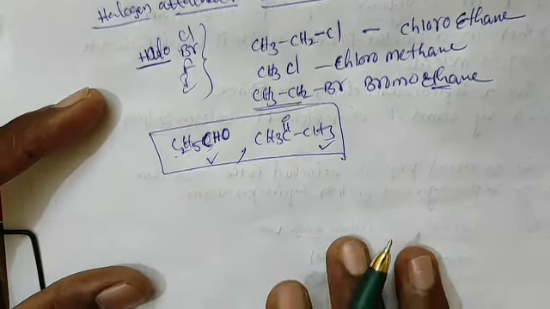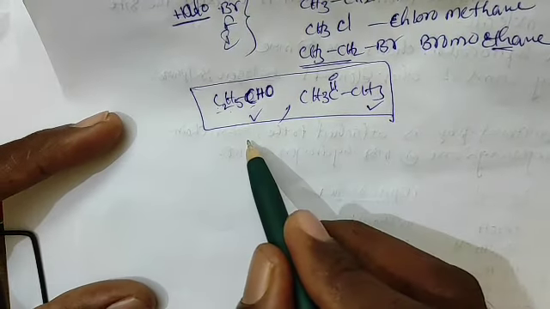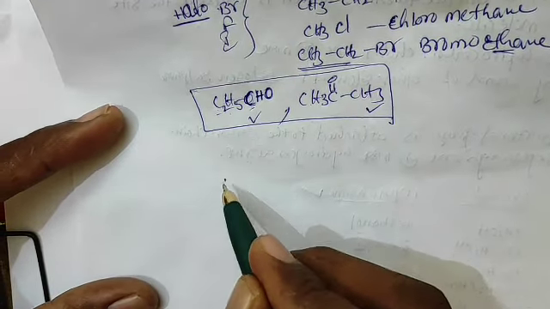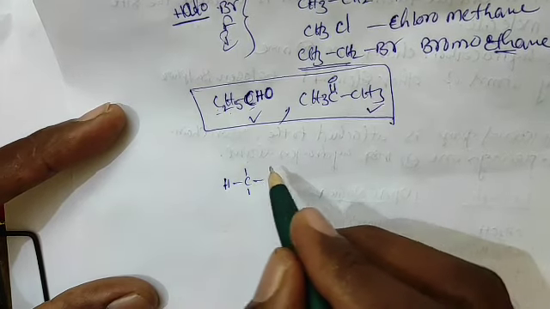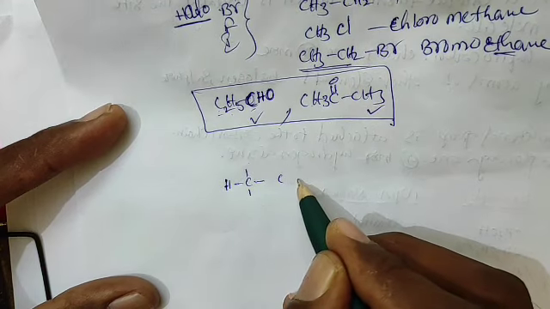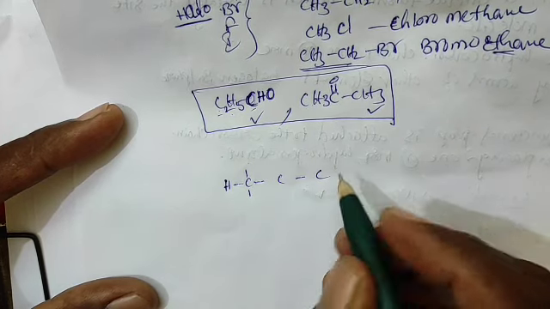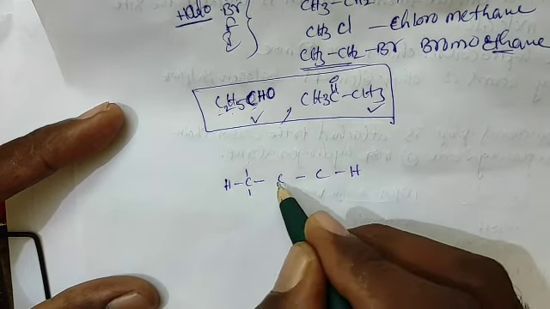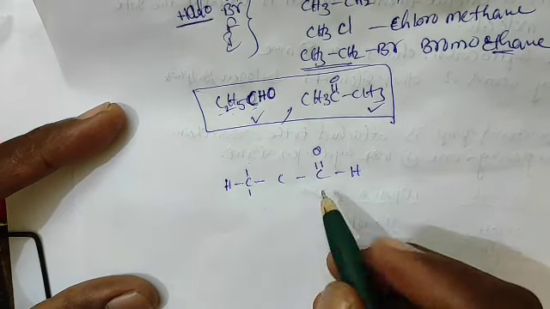Okay, I will write the two dot structures. For the first one: hydrogen, carbon, carbon, one more carbon, totally 3 carbons. On this side CHO, C double bond O will come.